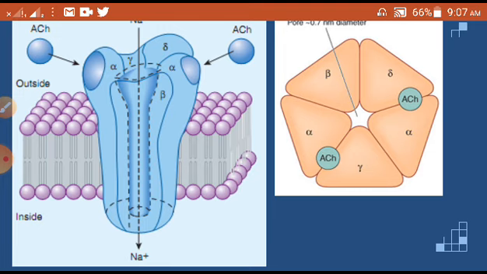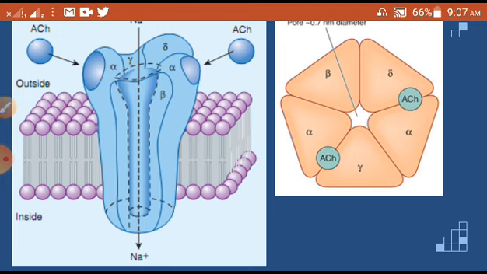So these channels are involved in rapid synaptic signaling. In the brain, a lot of these receptors are present, because the brain needs a lot of faster actions. So in synaptic signaling, messaging between the synapses, these kinds of receptors are available, right.